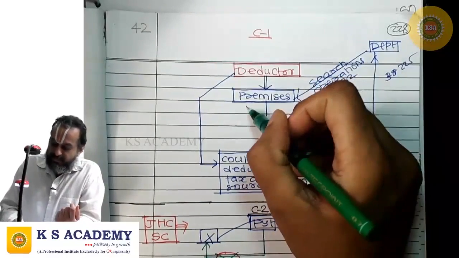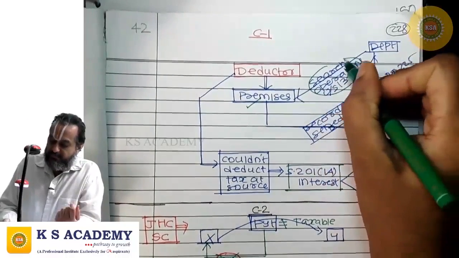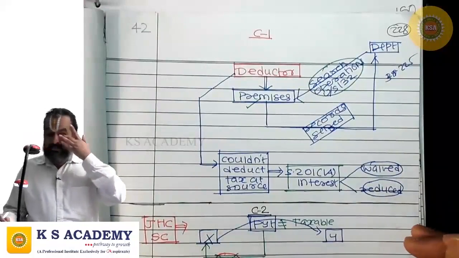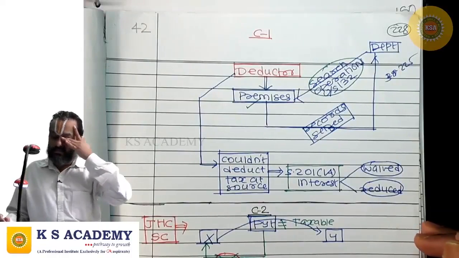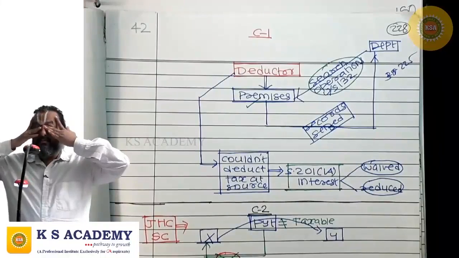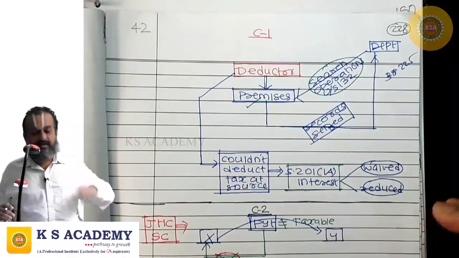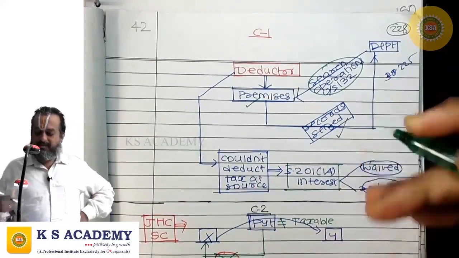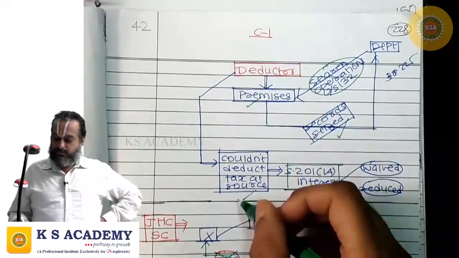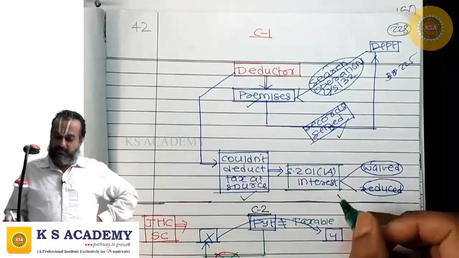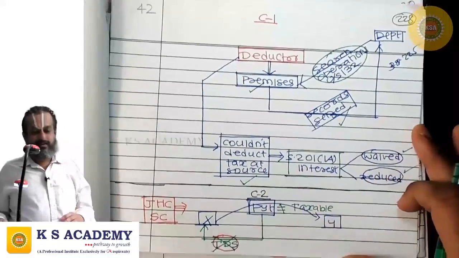In the business premises of the deductor, search operations are conducted by the Income Tax Department under 132. The Income Tax Department conducts a search under 132 in the business premises of the deductor. All records are seized by the department. As a result, the deductor could not deduct tax at source. There is a delay in deduction. Then 201(1A) interest could be waived or reduced. Fine.